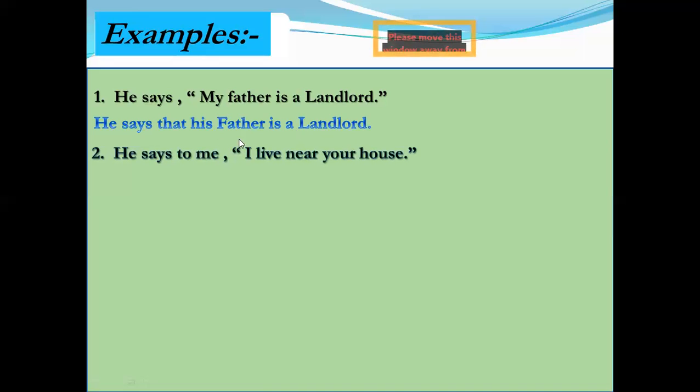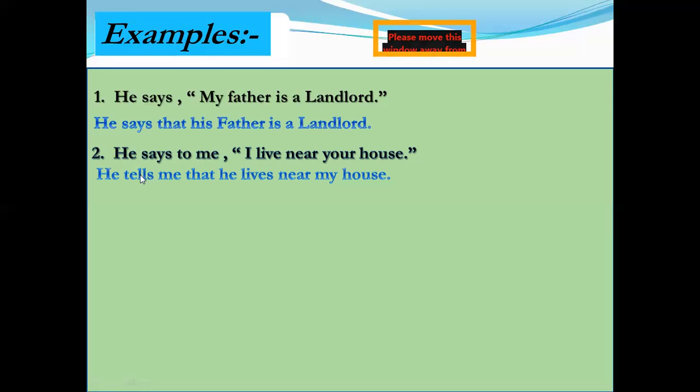Okay, now let's see example number two. He says to me, I live near your house. The second example also shows us that the reporting verb is in present form. He says to me. And in the second example, we can also see the object in the reporting verb: to me. Me is the object of the reporting verb, and you is changed according to the object of the reporting verb. And if the object is missing, then we use I in place of you. He says to me. He tells me.